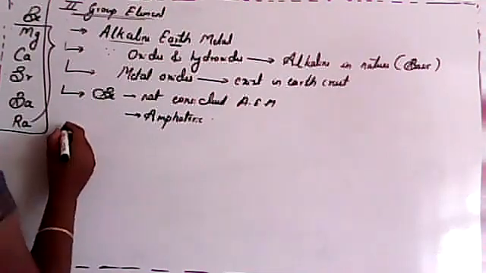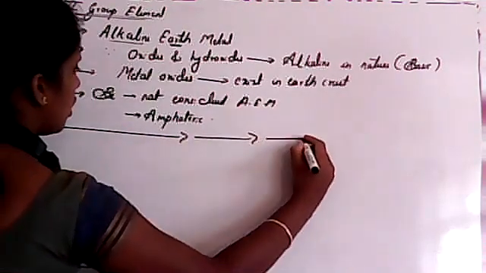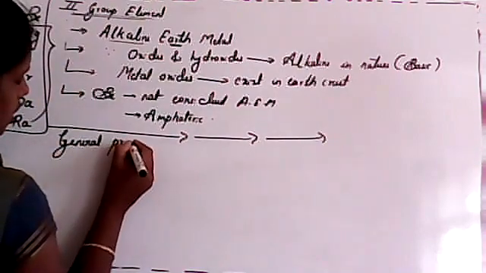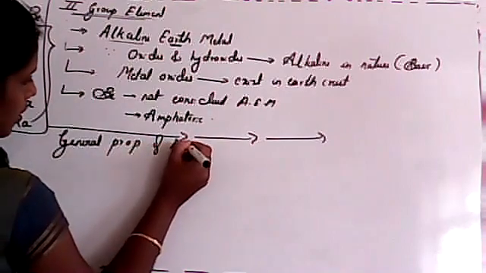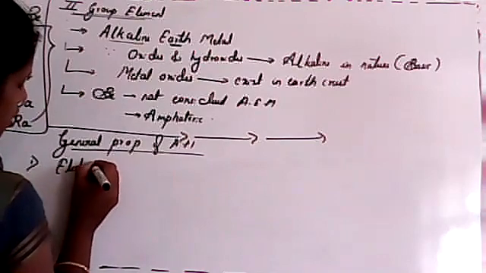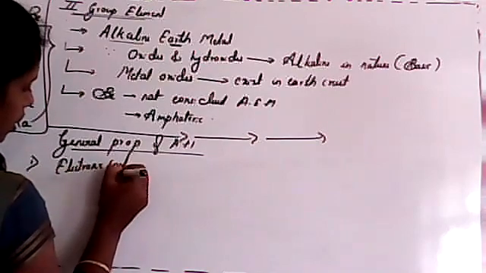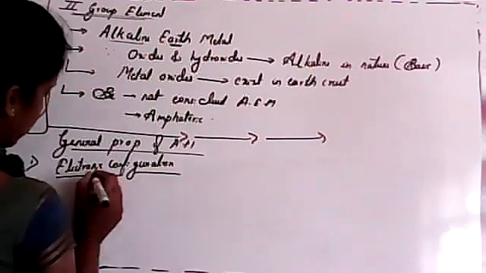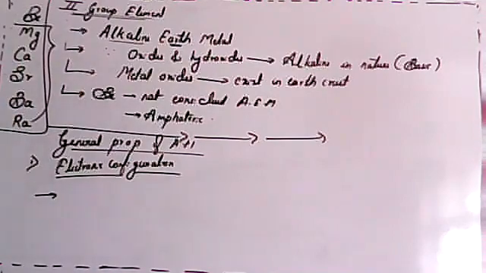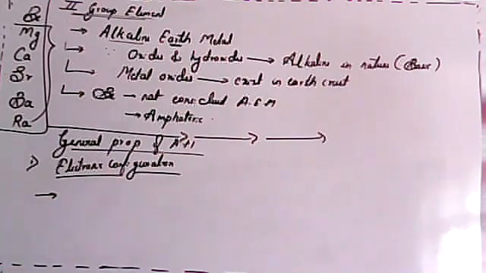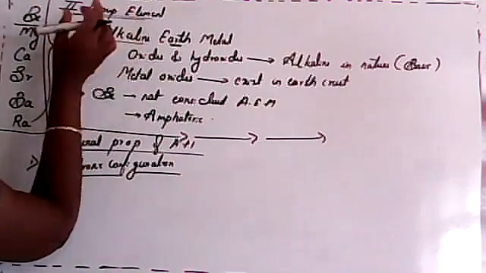So next, we studied the general properties of alkaline earth metals. First one, we already studied: electronic configuration. See, students, in the first group we studied it in detail, so in the second group we'll just list out the characteristics. So first one, electronic configuration. What about its electronic configuration, students? This is a second group element.